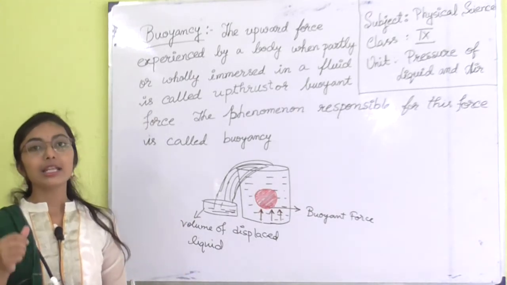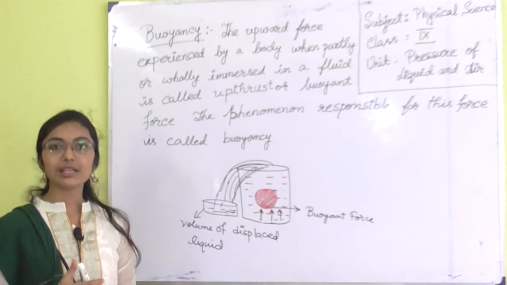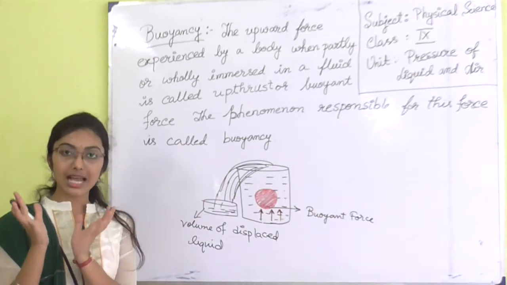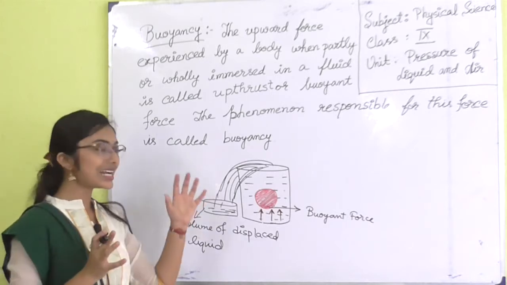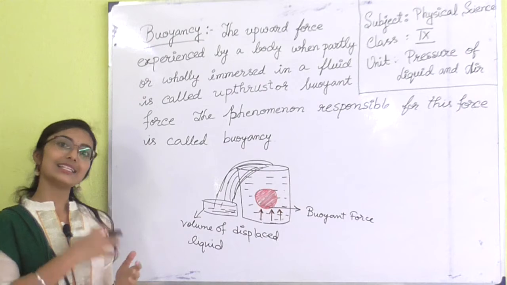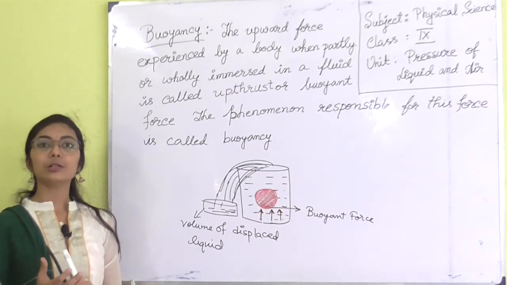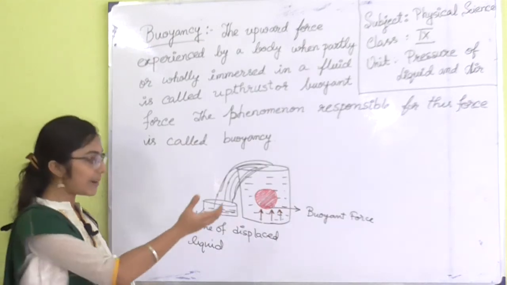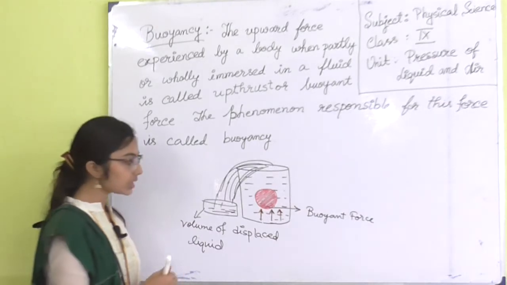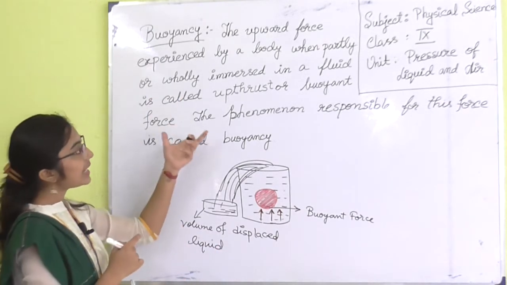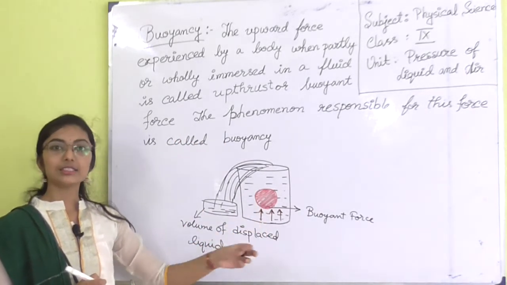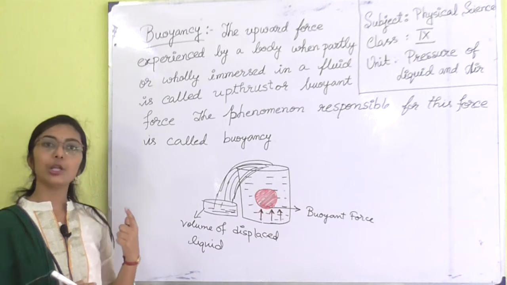Here we have shown a lemon, but for any object, suppose an iron sphere, I am immersing an iron sphere into it. Iron sphere means a large volume, and the amount of liquid overflowing will also be large. So as the volume of the object is large, the amount of liquid displaced will also be more. This force, known as buoyant force, depends on three factors. One factor is the volume of the object.